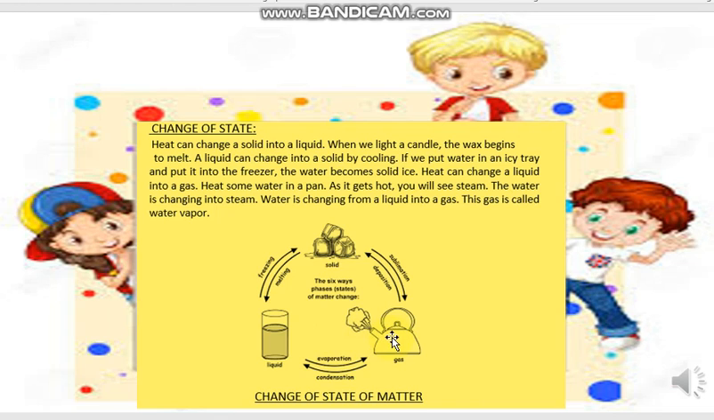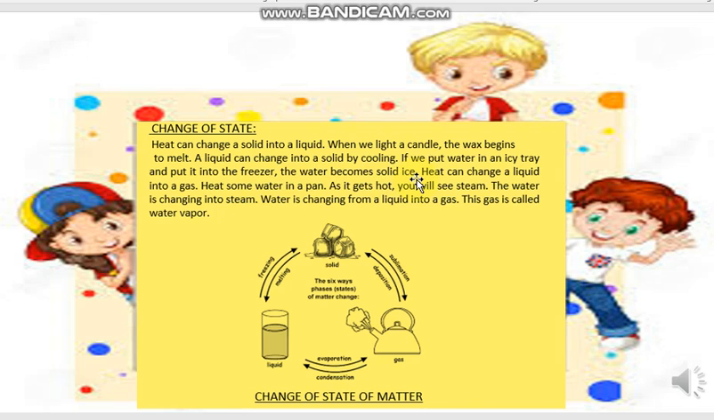Now, the third topic is change of state. Heat can change a solid into a liquid. When we light a candle, the wax begins to melt. A liquid can change into a solid by cooling. If we put water in an ice tray and put it into the freezer, the water becomes solid ice.